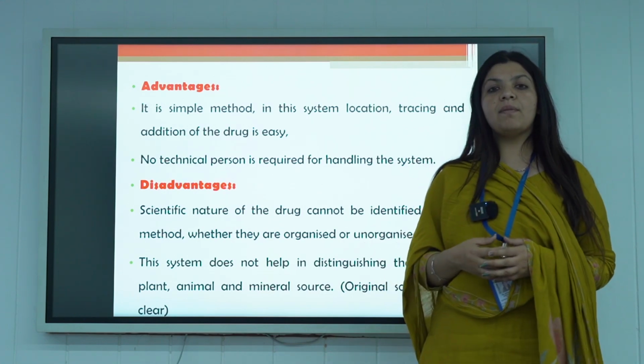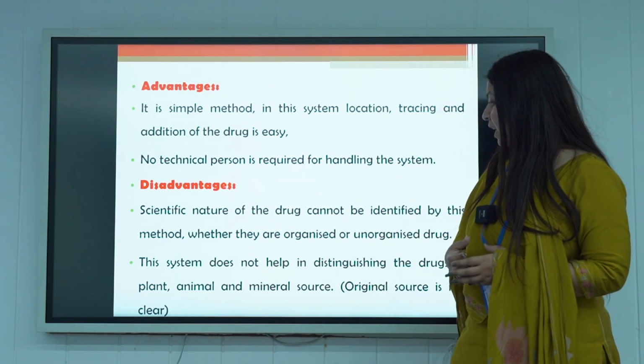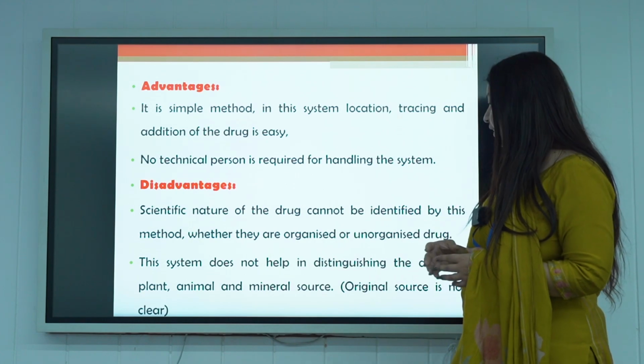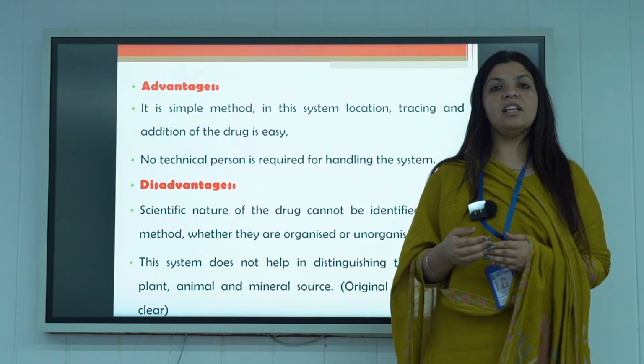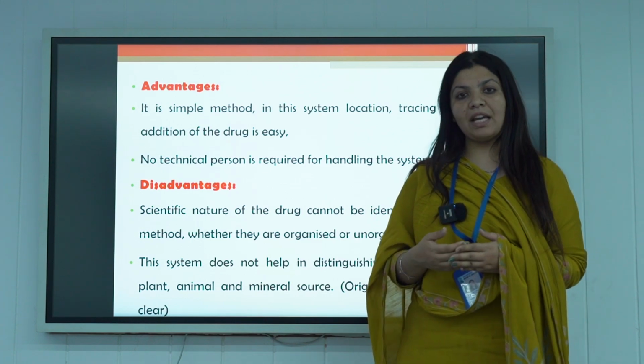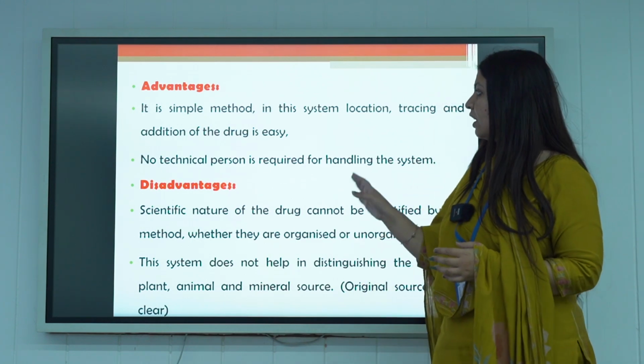That means we don't know the pharmacological properties of the plant. This system doesn't help in the distribution. That means it doesn't tell us whether the drug is obtained from animals or from plants.